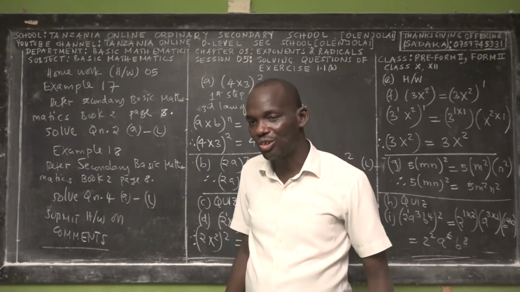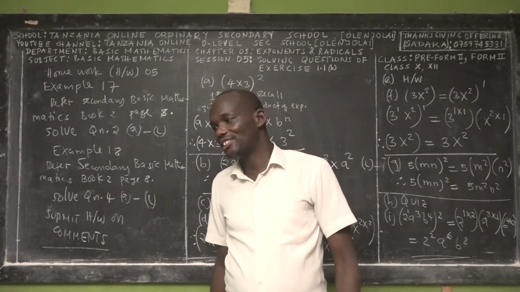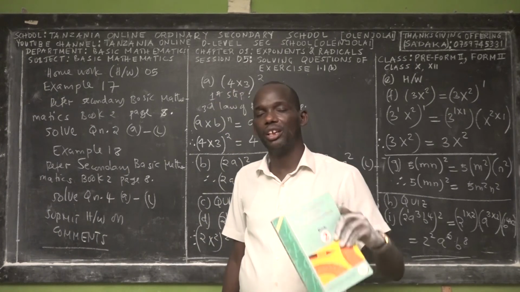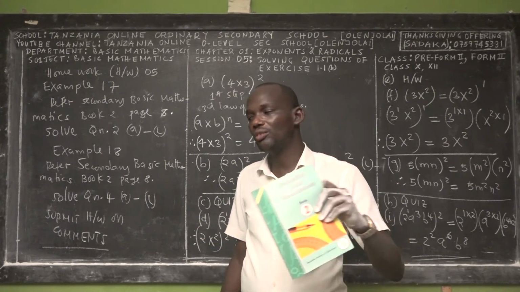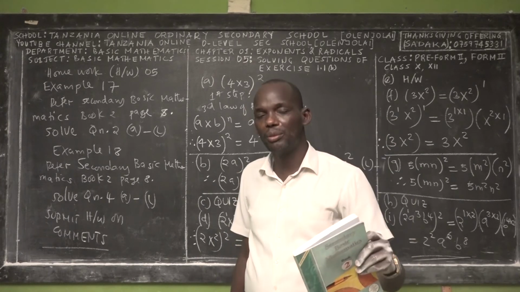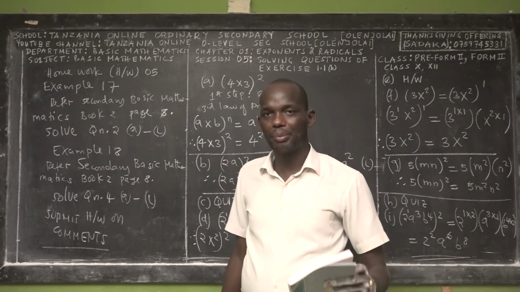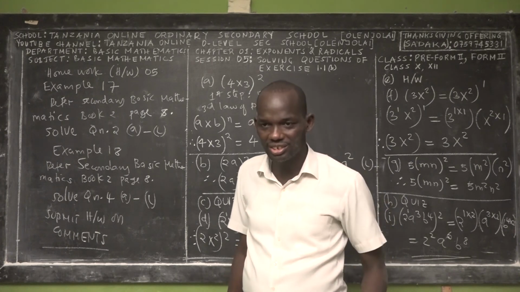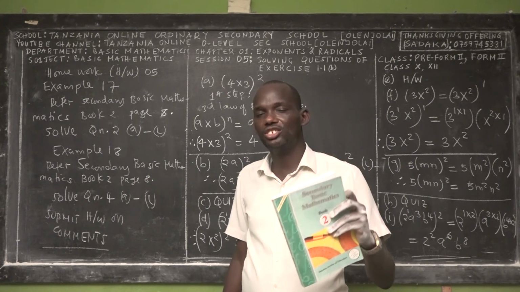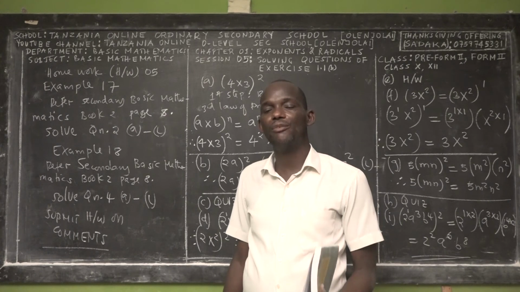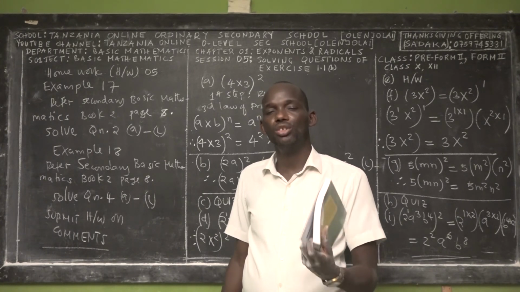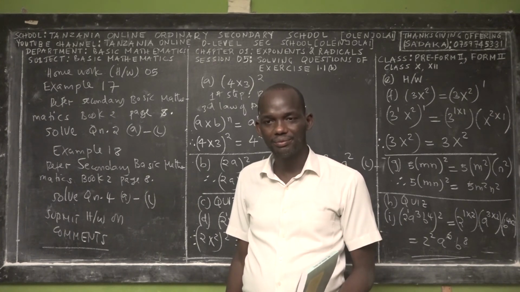Or you can use your local shop, right? As I told you, if you order the package for all the books, almost 4 to 5 books of basic mathematics from form 2, and then you add another package, there is a very great discount, because our intention is to see students having the right materials in order to use them effectively.